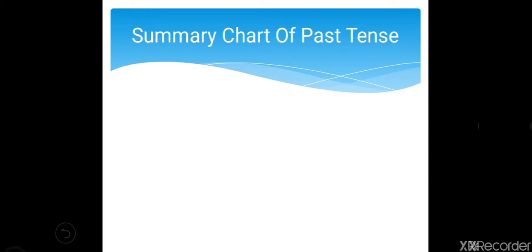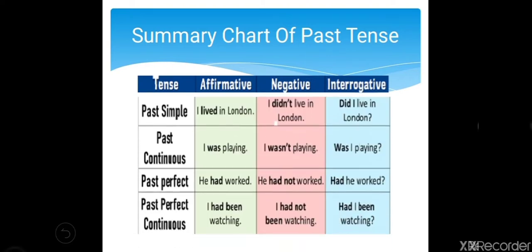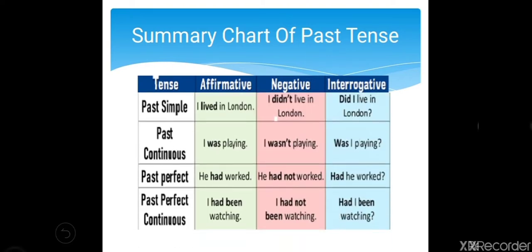So the summary chart of past tense will be: affirmative, I lived in London, negative, I didn't live in London, and interrogative, did I live in London? In past continuous, I was playing. In negative, I wasn't playing, and in interrogative, was I playing? See, remember the helping verb and the role of the helping verb. Here was, then here was not, and here the helping verb comes first.